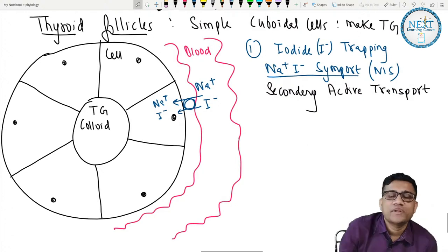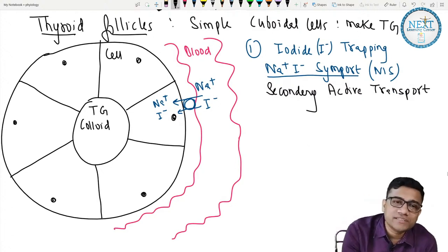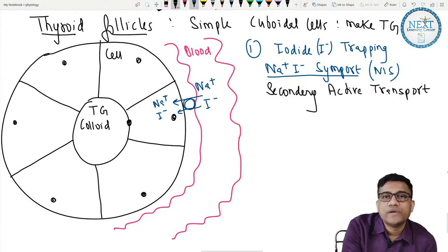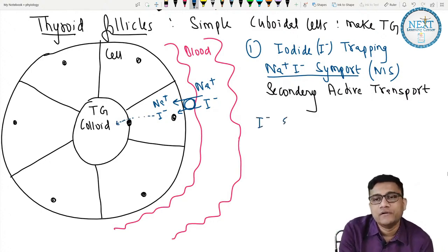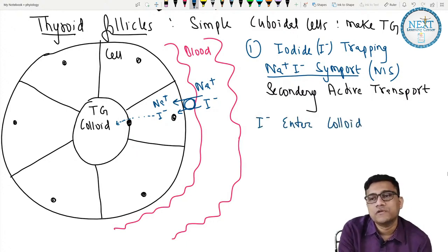Now this iodide must enter the colloid. It does so with the help of an anion exchanger called the Pendrin transporter. So iodide enters the colloid via the Pendrin anion exchanger.